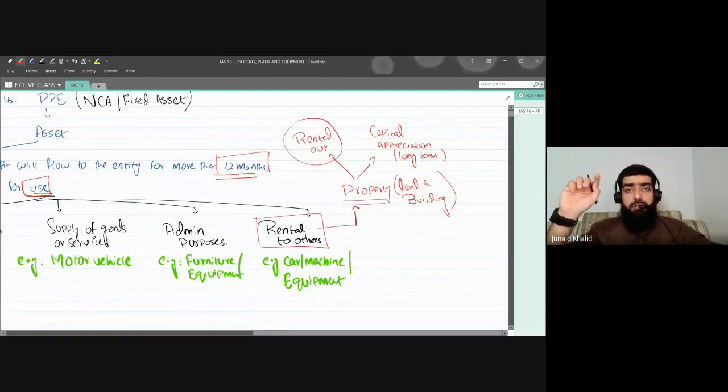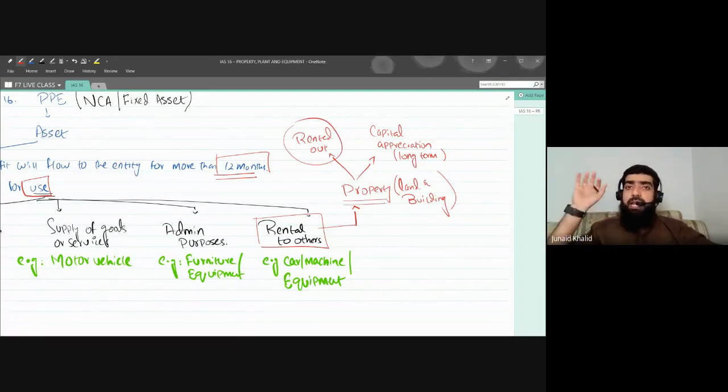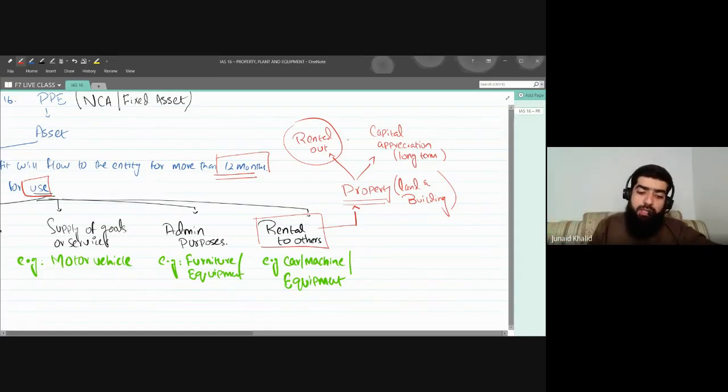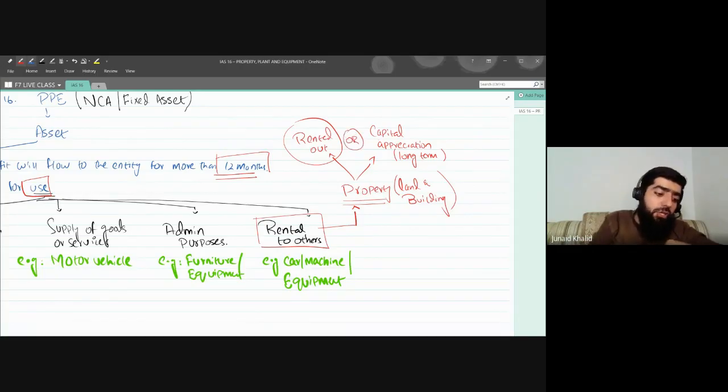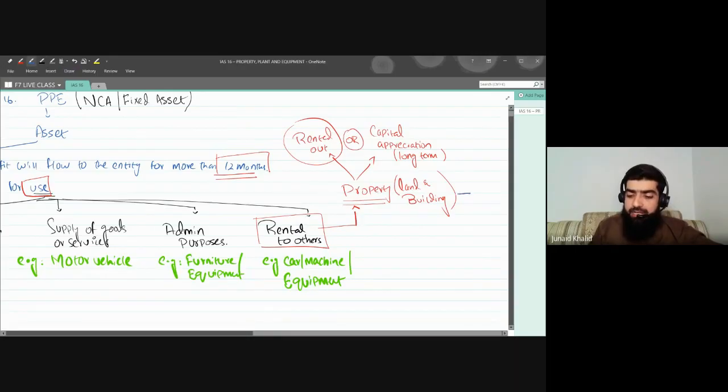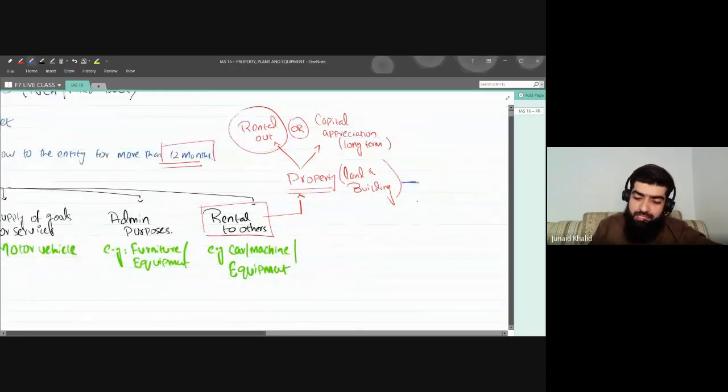about the machine, motor vehicle, equipment. I'm talking about the property. If you have any property and you have rented out that property, or if you hold that property for capital appreciation, then such property should not be included under the head of IAS 16. Instead, such property should be classified under another standard, and the name of that standard is IAS 40. The name of that standard is investment property.